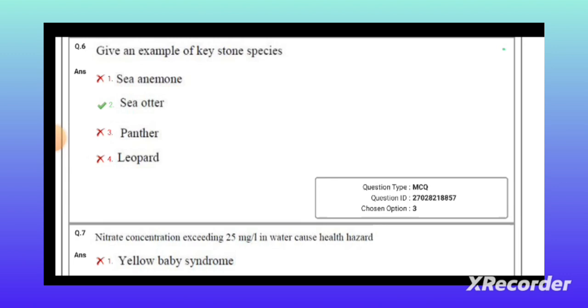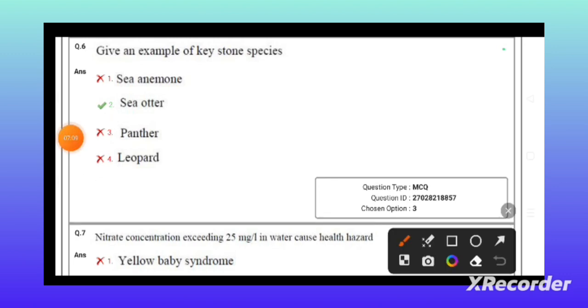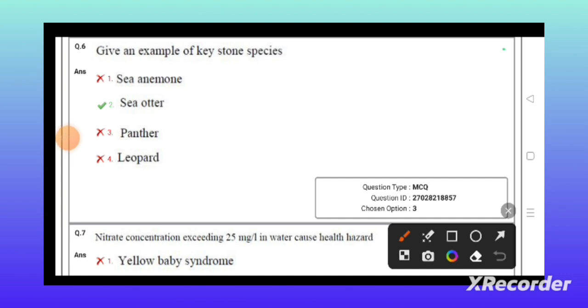To check that problem, the top-level consumer, that is the lion, helps in controlling this population and helps in maintaining the ecological balance. That is known as the keystone species and their importance. And let's go for the next question.